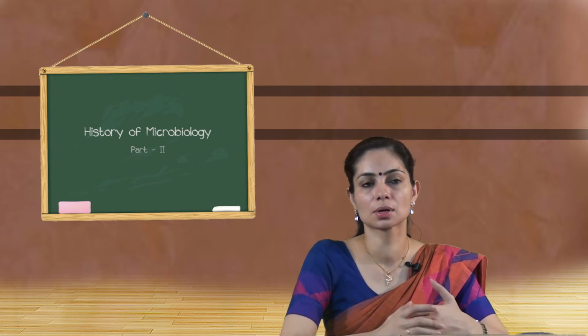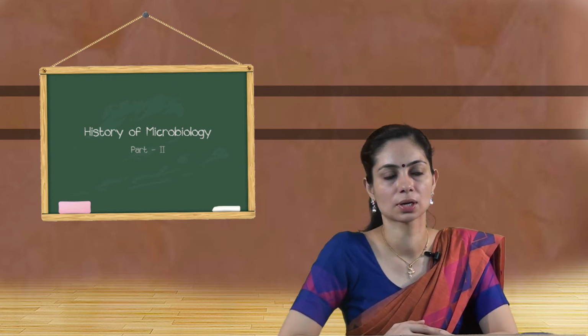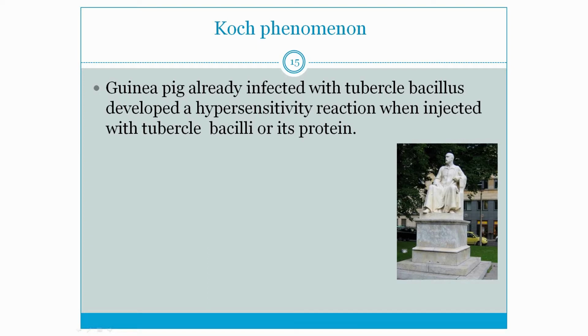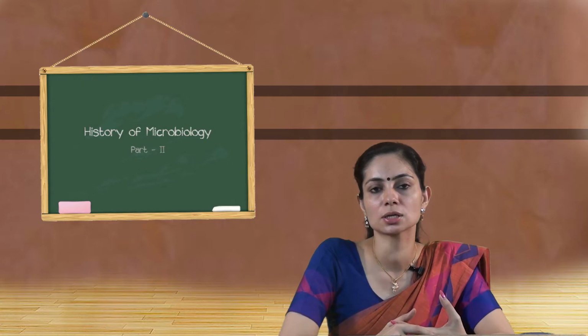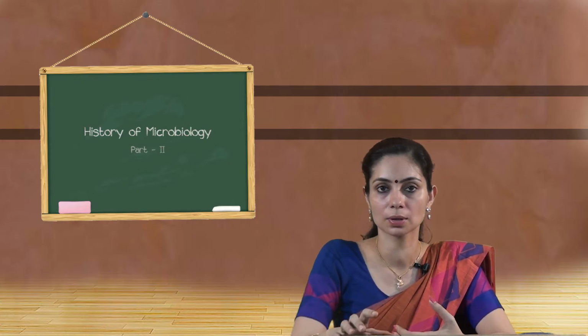Now coming to the last and the most important criterion, that is the Koch phenomenon. According to the Robert Koch phenomenon, a guinea pig which is already infected with tubercle bacillus develops a hypersensitivity reaction when injected with tubercle bacilli or its protein. So this connects hypersensitivity and immunity of the patient.